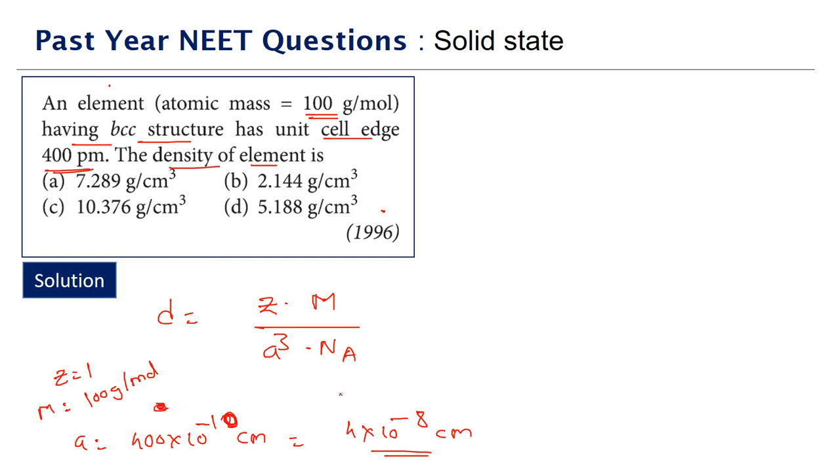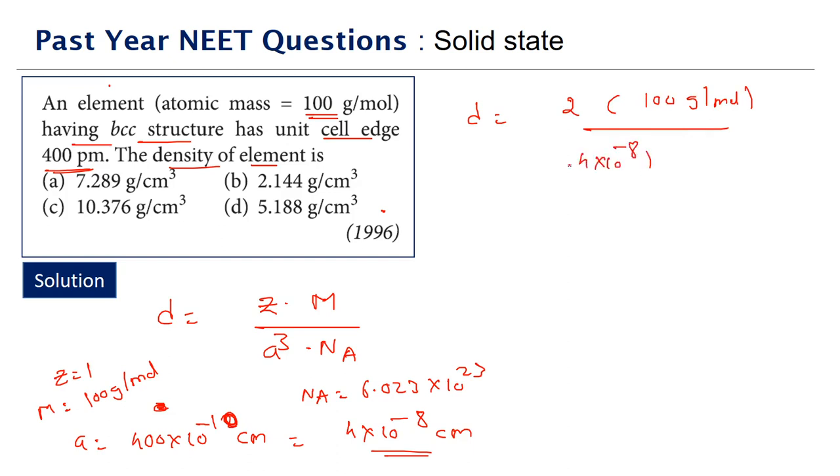Now what we need to find is a cube, which is the volume. Avogadro number we take as 6.023 into 10 power 23. So we just have to substitute the values. Density is Z, 2, into molar mass, 100 gram per mole, divided by a cube, which is 4 into 10 power minus 8 centimeter whole cube, into Avogadro number, 6.023 into 10 power 23 per mole.